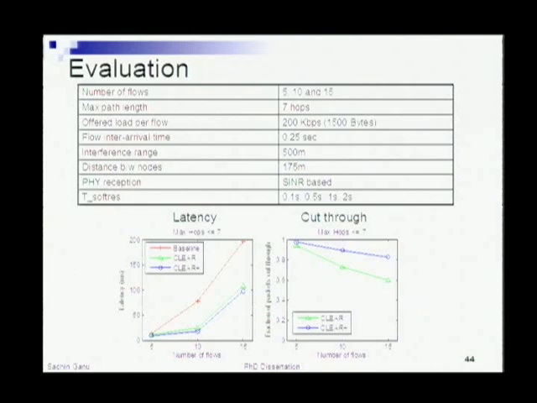So we did an evaluation of this particular enhancement against the baseline, which is, as I mentioned, just basic 802.11 and AODV with no frills. From the point of view of cut through, you see some improvement in the overall cut through performance with this method compared to the previous one. In the latencies also, there is definitely an improvement. For 15 flows, the average latency per packet per flow is around 200 milliseconds for the baseline, whereas ours is about 100 or so milliseconds.